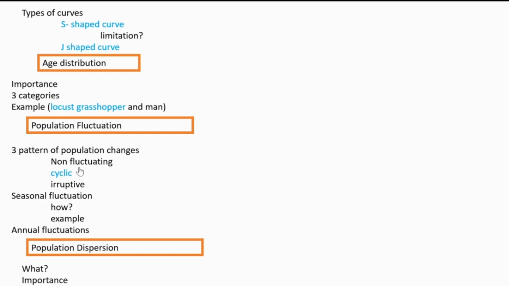Then during their maximum reproduction time, the addition of population happens, and only during adverse climatic conditions, loss of individuals happens in the case of non-fluctuating. That's the reason the population size is not fluctuating. That is non-fluctuating. Then cyclic.